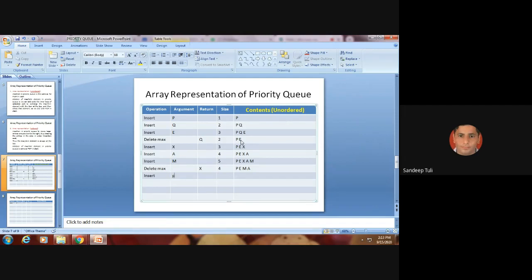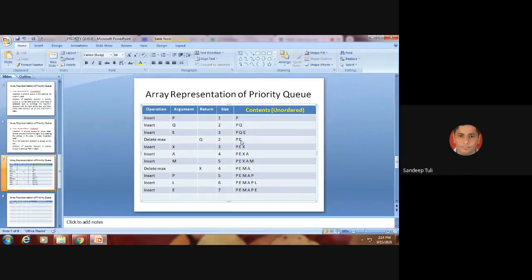Then insert again, say P. Two P's could be there, no issue in that. Size 5. What will be there? P E M A P. Then again say insert L. P E M A P L. Insert E. P E M A P L E.